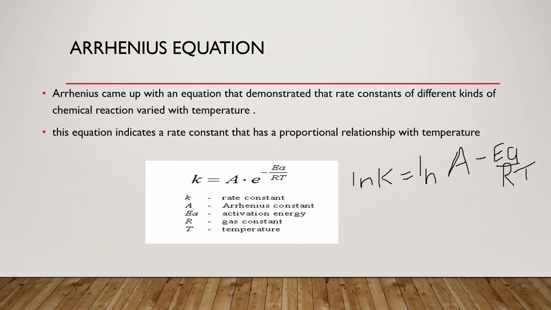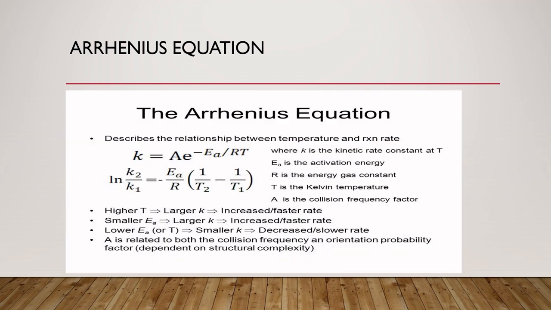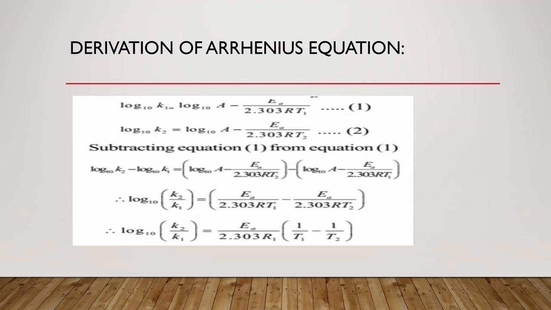If the values of the rate constant at temperatures T1 and T2 are K1 and K2 respectively, then what will we get? We have this equation: ln(K2/K1) = -Ea/R (1/T2 - 1/T1). Okay, this is the Arrhenius equation. How can we calculate it?